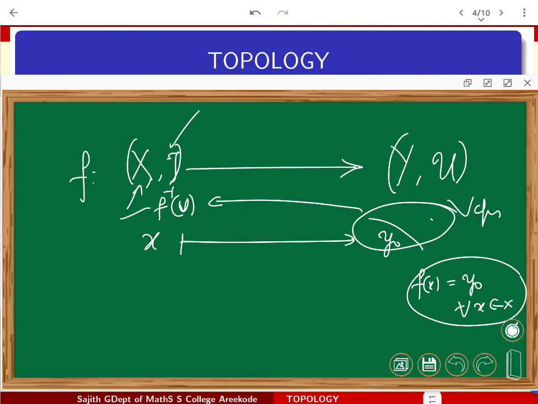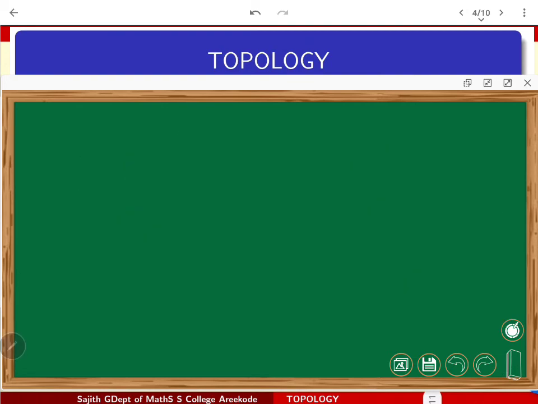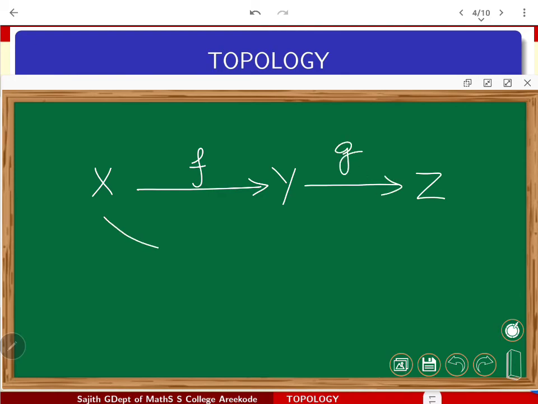So how will we go further? Suppose I take topological spaces x, y, and z. If f is a continuous function from x to y and g is a function from y to z, naturally I can compose to get g dot f.